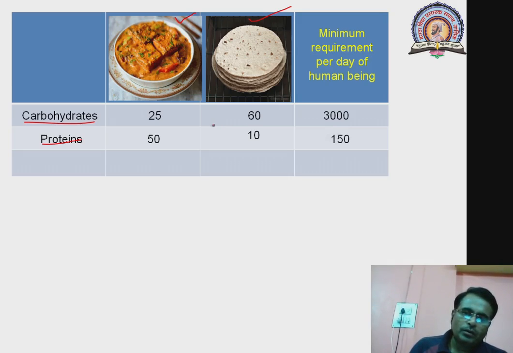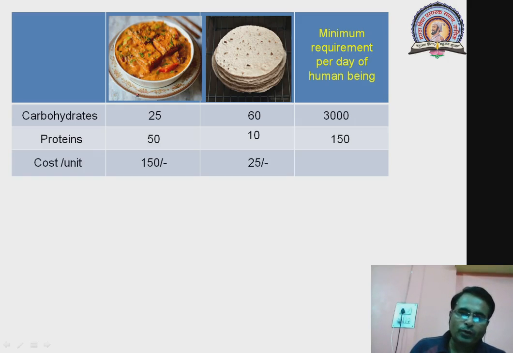But while we are taking this meal at home, we don't know what the cost is. But if we go to a restaurant for lunch or dinner, then we have to pay something for that. Suppose that the cost per unit is known. Suppose that one bowl of paneer tikka masala costs rupees 150 and one chapati costs rupees 25.